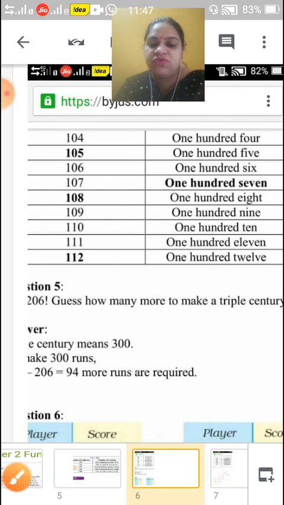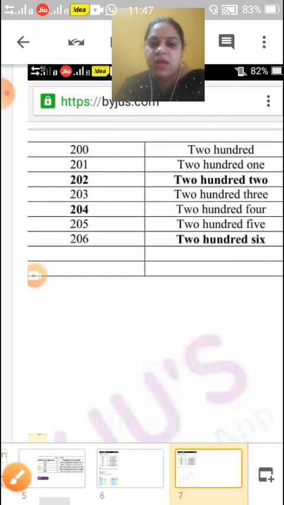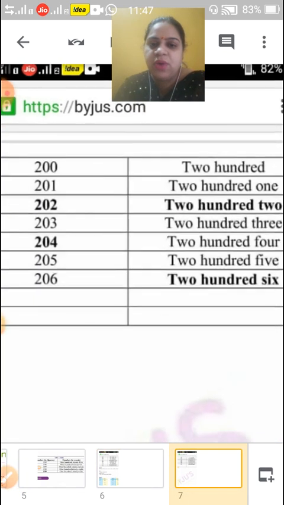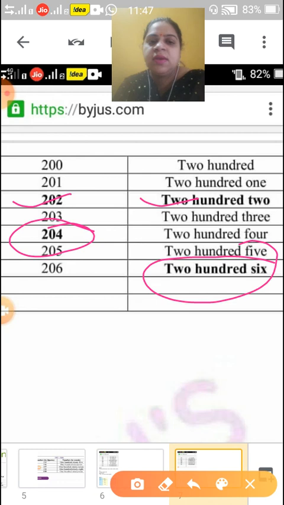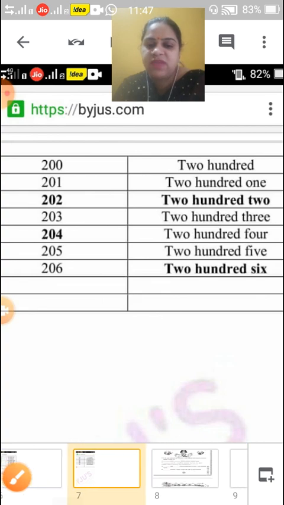So you just go through it and you check. Okay, children? 202 is missing here. So I have written it in words also and in figure also. Here in figure 204 is missing, and here 206 is missing in words. Okay, children? Now come to the next page.